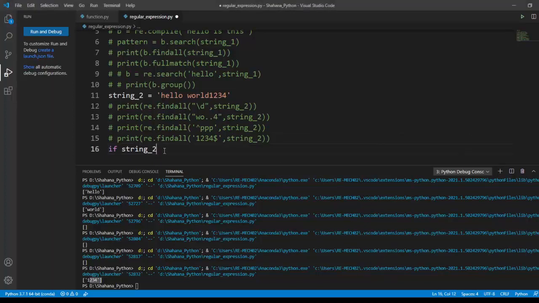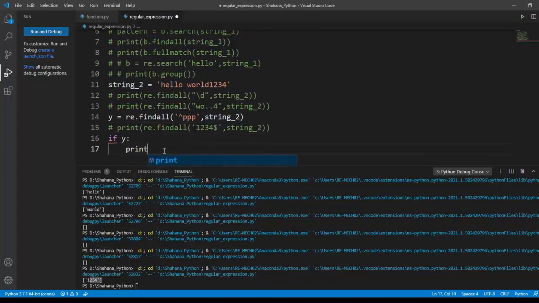What we can do is I'm going to wrap this under a variable, and if y, then I can print.